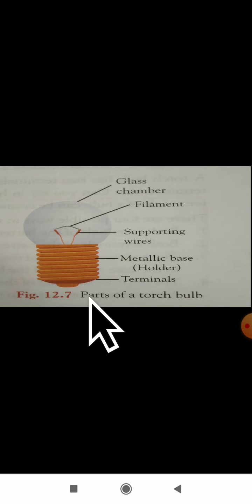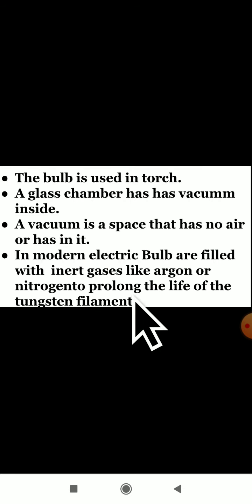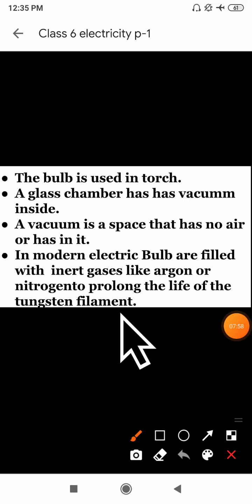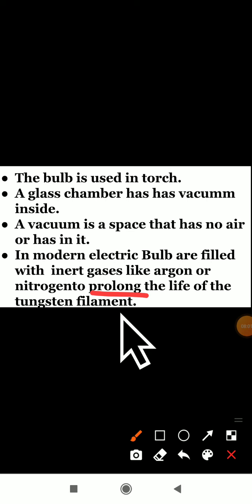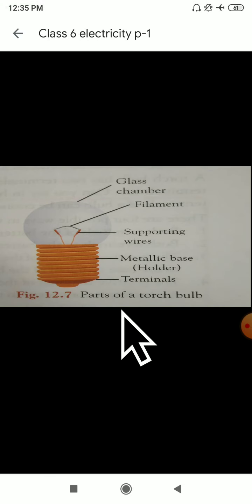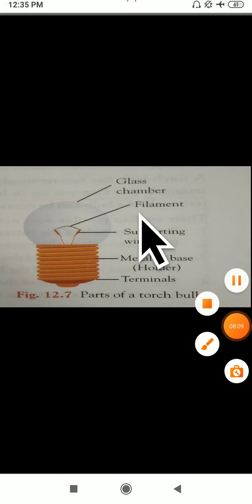Because argon and nitrogen gas make the bulb last for a long time. You can use it for more time. The bulb will not fuse out in a short time. They are filling nitrogen and argon gas in the modern bulb so that it will prolong the life of the tungsten filament. As you all know, the bulb has a filament also.